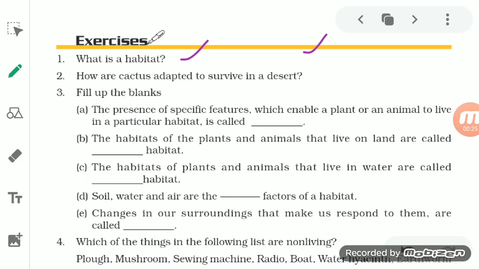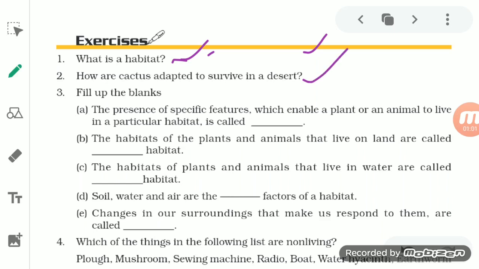Organisms depend on their habitat for their food, water, air, shelter, and other needs. Habitat means a dwelling place. So we can define habitat as the surrounding where animals live, and organisms depend on their habitat for their food, water, air, shelter and other needs. This defines the habitat of an organism.